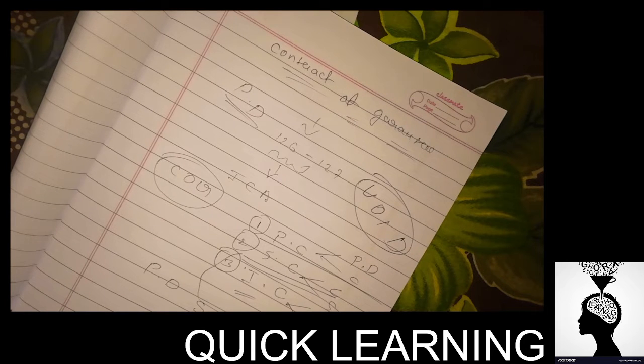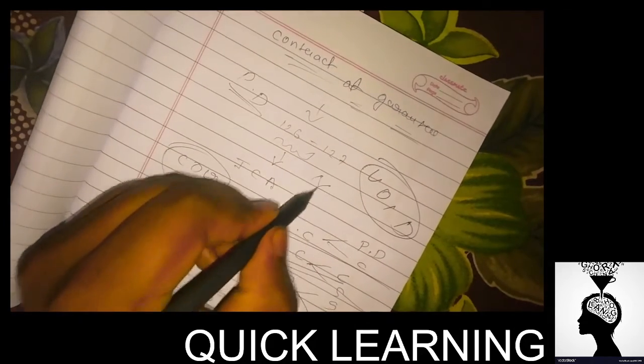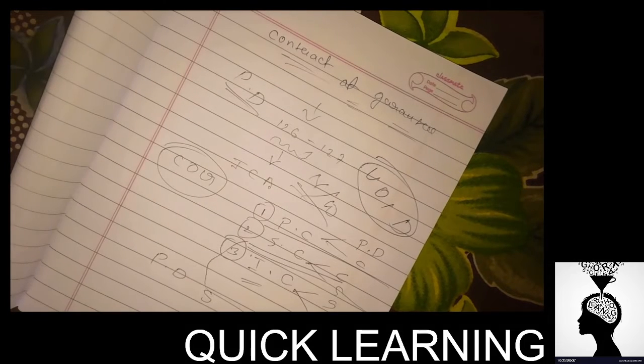Understand? Next, in the contract of indemnity, there are two parties, the indemnifier and the indemnified. In the contract of guarantee, there are three parties: principal debtor, creditor, and surety. The scope of the contract of indemnity is narrower. The scope of the contract of guarantee is wider. Narrower, wider. Okay.